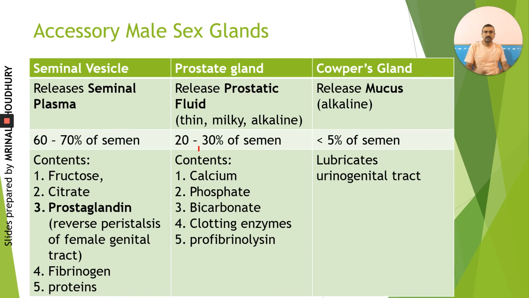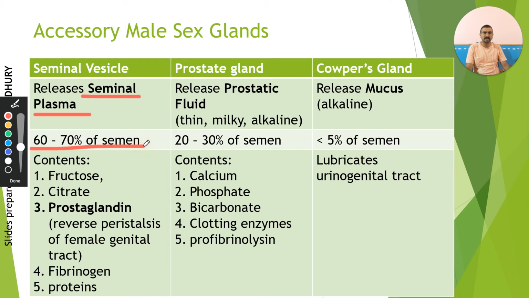Then we are talking about sex glands. There are 3 sex glands: the seminal vesicle, the prostate gland, and Cowper's gland. Seminal vesicle secretes what is known as seminal plasma, and this constitutes almost 60 to 70% of the semen. However, prostate gland secretes prostatic fluid, which constitutes around 20 to 30% of the semen, and Cowper's gland, also called the bulbourethral gland, secretes mucus, which constitutes less than around 5% of the semen. So maximum constitution is that of the seminal vesicle only.